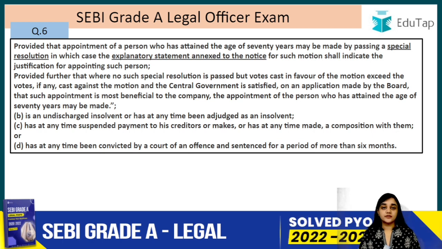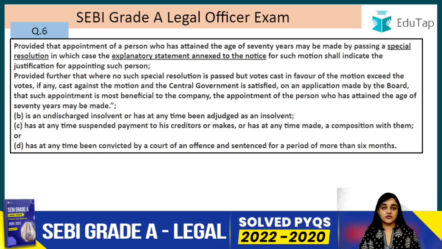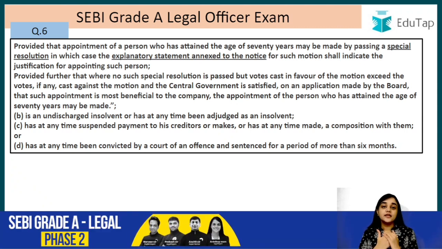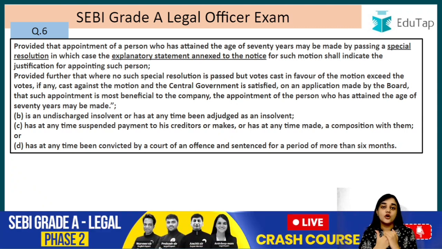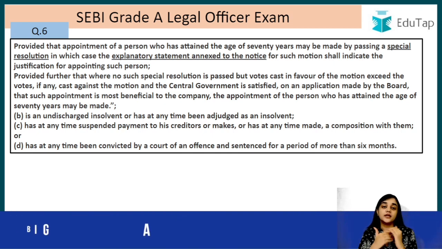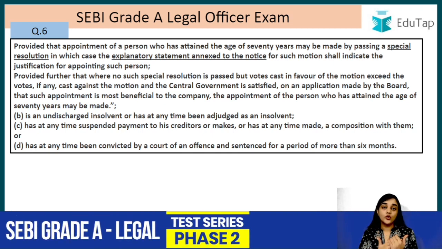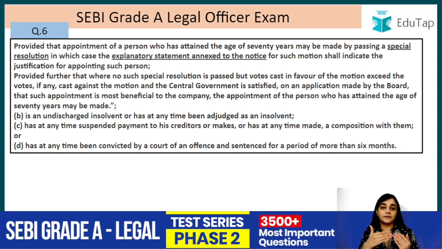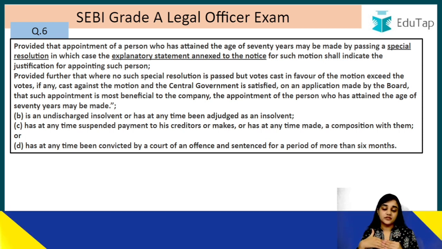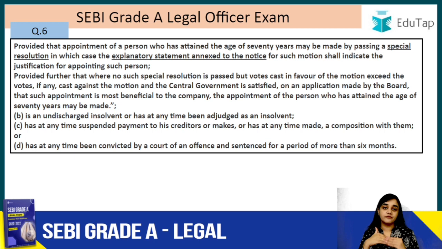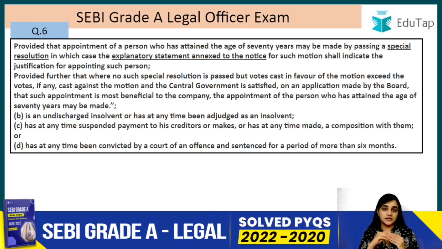So basically now what is happening here, that you try to pass this special resolution, you try to get the 75% of votes, but you could not reach the 75% of votes, but in totality the number of votes that were in favor of that 71 years age person were more than the votes which were against him becoming the managing director. In that case, what the company can do is make an application to the central government, and if the central government is satisfied that yes, this appointment is going to be beneficial for the company, in that case it can pass that order, right?